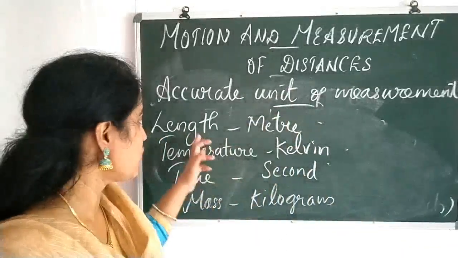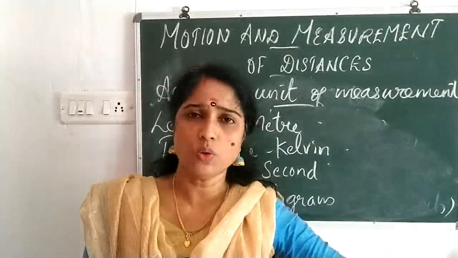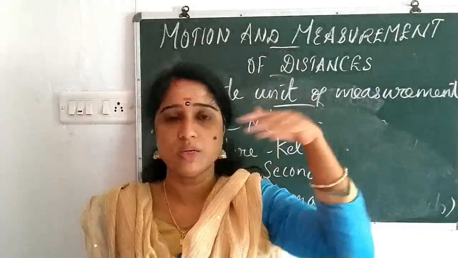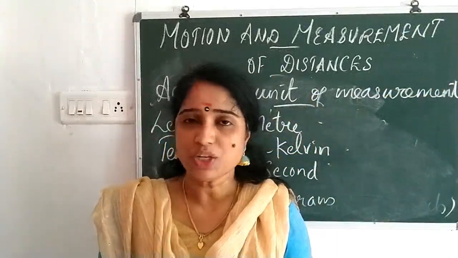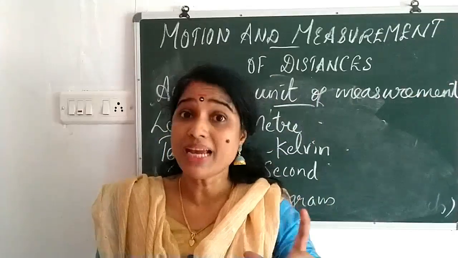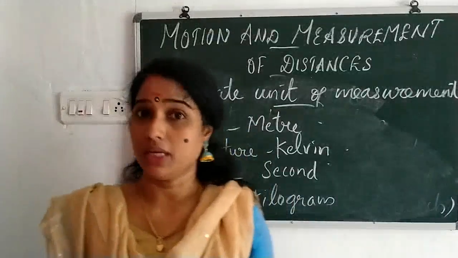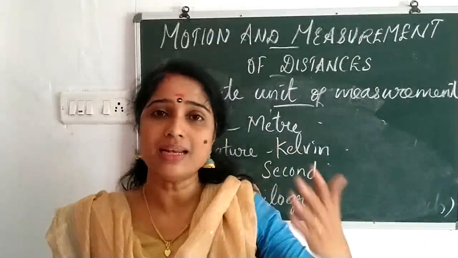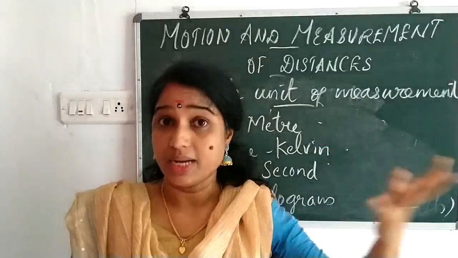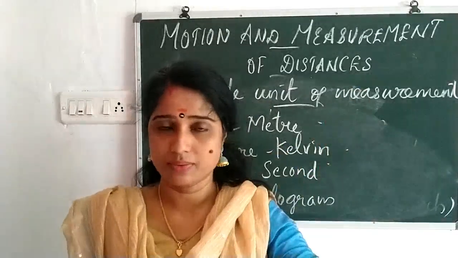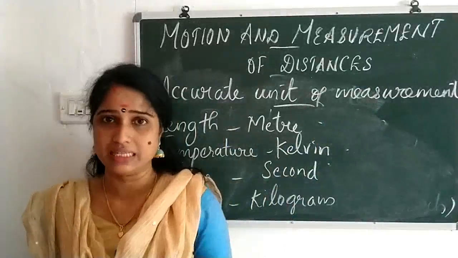Don't think that this is the only unit. For calculating distance, we know kilometer. How many kilometers from Virinjam to Eastport? We are not measuring in meters, we measure in kilometers. But if we say 1 kilometer, how many meters? Yes, 1000 meters. So if I say 10 kilometers is 10,000 meters, people all over the world will understand. They accept that, and they understand the distance.